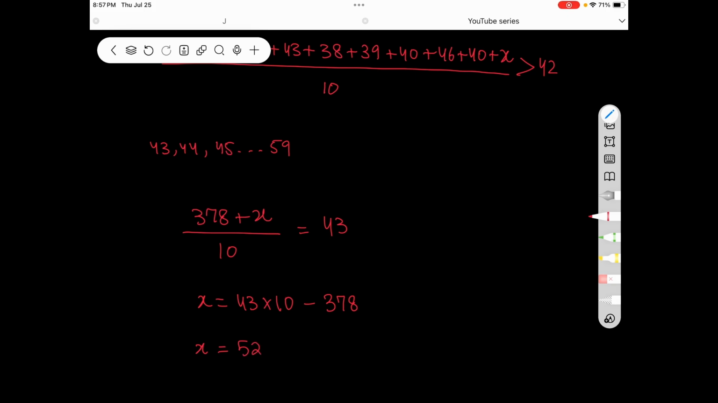Now, is 52 an integer less than 60? Yes. Is integer 52 a positive number? Yes. So this satisfies both of our conditions, and this is the answer.